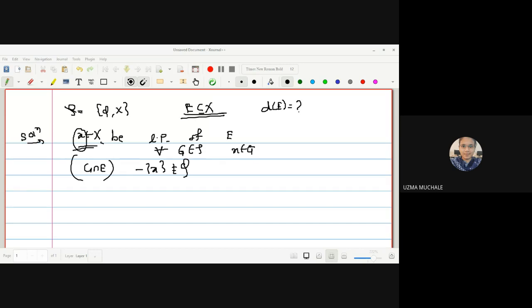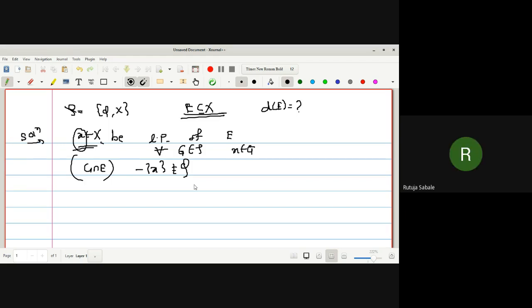So, how to prove this result? How many open sets do we have which contain small x?